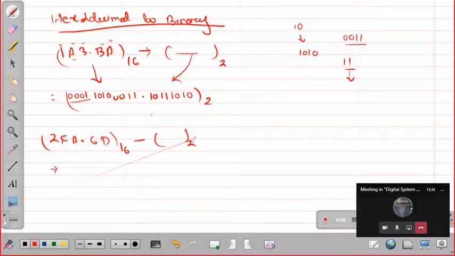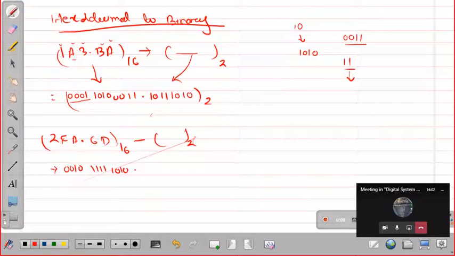So you try to solve, along with I will also solve. If I write the equivalent of 2 in binary, it will be 0 0 1 0, right? Then for F, you remember it, F is the last number, so it will be all ones, 1 1 1 1. Then for A it is 1 0 1 0.